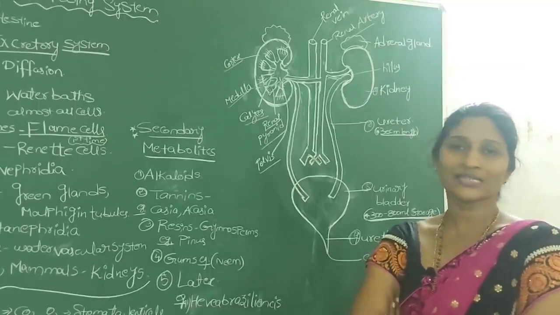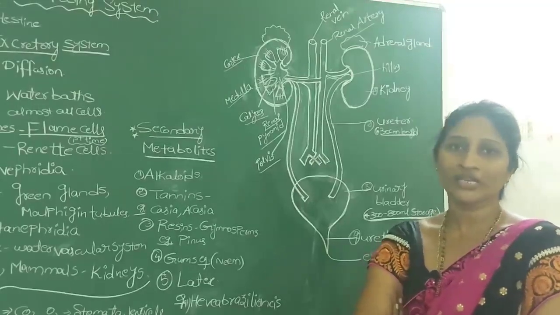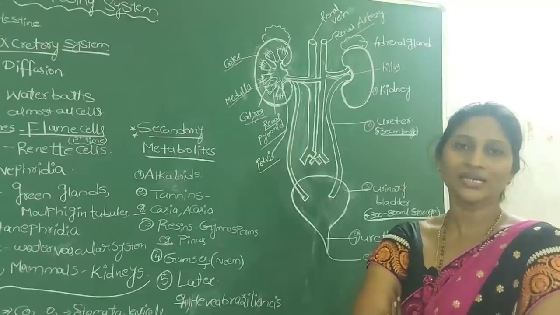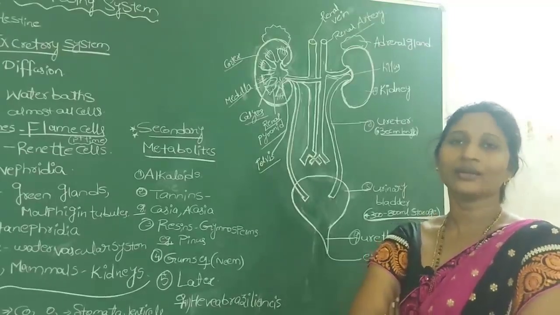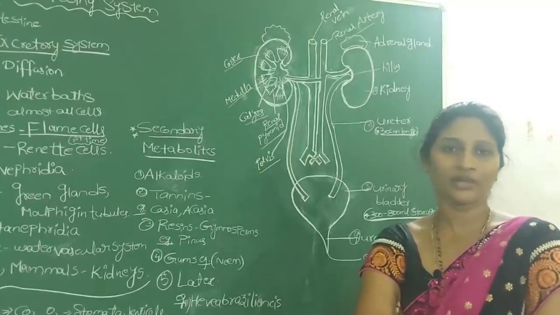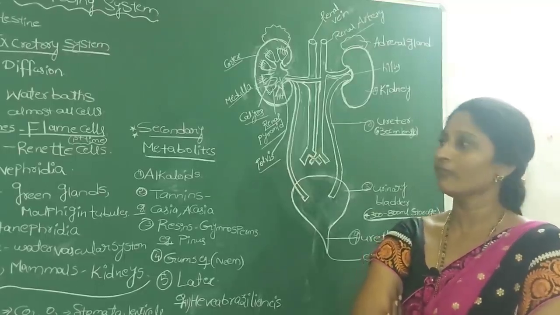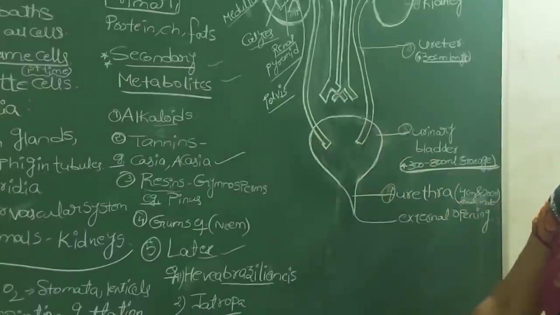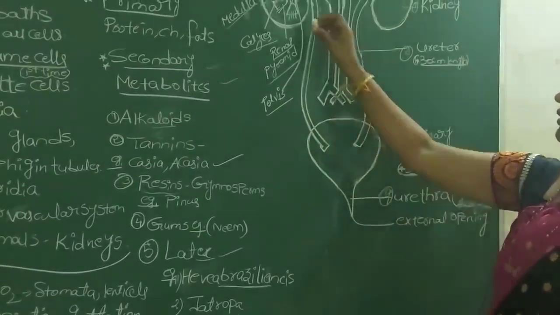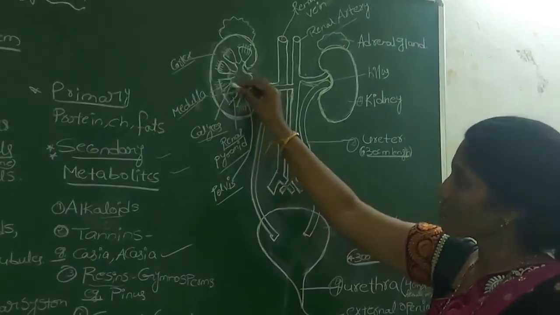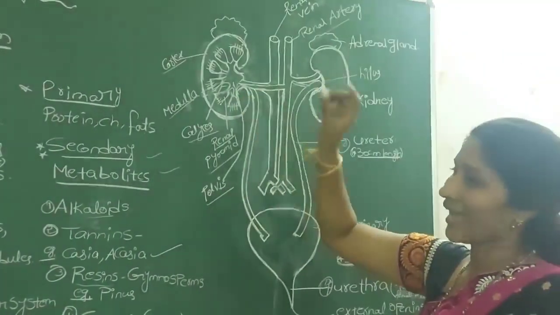Most of the time they ask in the bit what is the structural unit of the excretory system, or what are the structural and functional units of kidneys, and the answer is nephron. Don't get confused. Nephron is the structural and functional unit of the kidney, and neuron is the structural and functional unit of the brain. Once the urine is formed in the nephrons, all these nephrons together form renal pyramids and calyces.